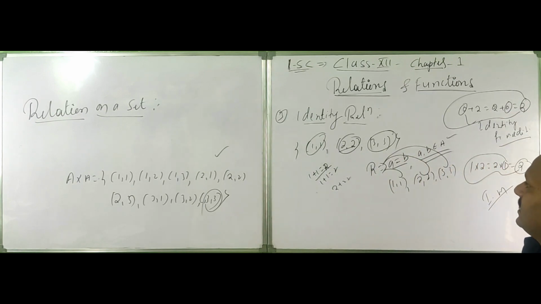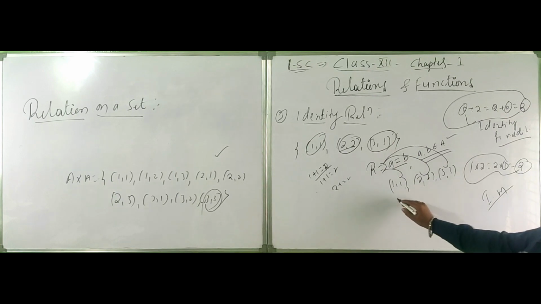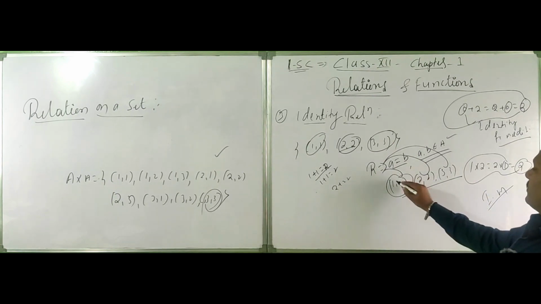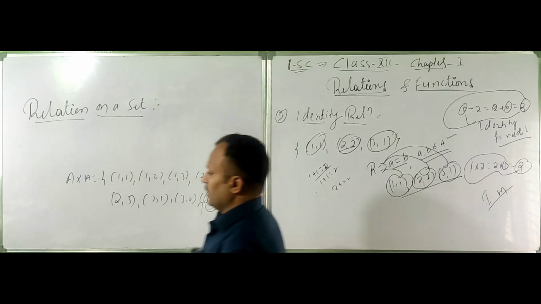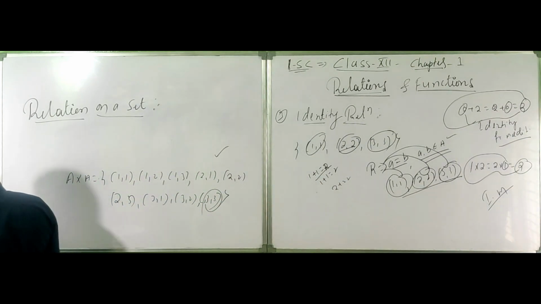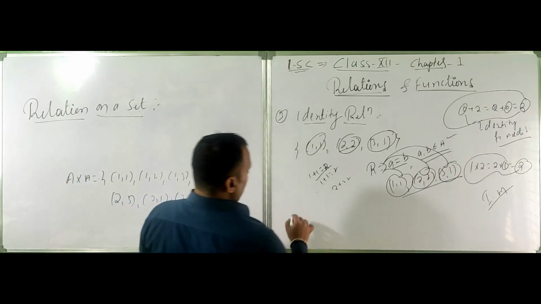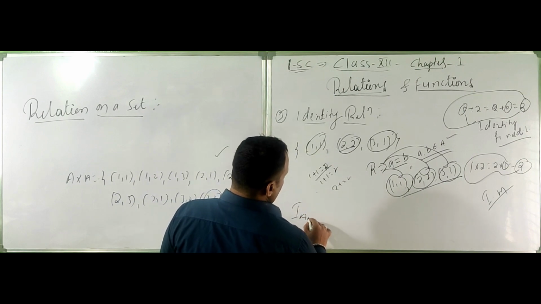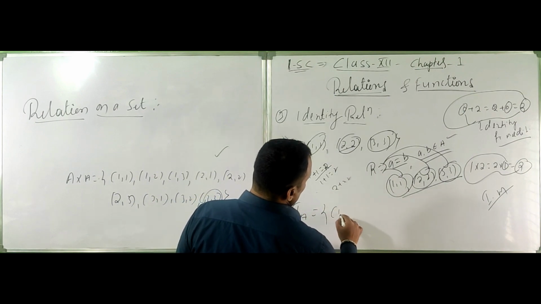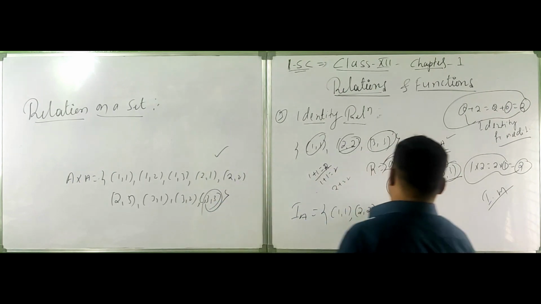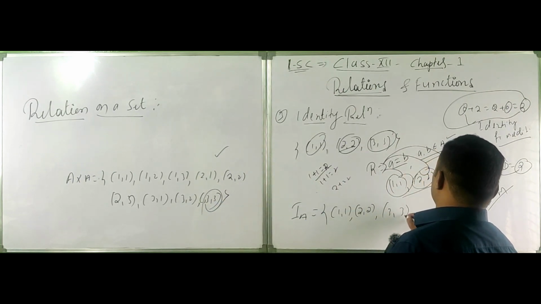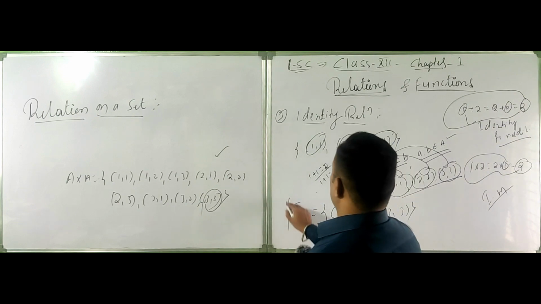Therefore, this set is called the identity set, and these ordered pairs are called the identity relation. The relation is denoted I_A, the identity set, equal to {(1,1), (2,2), (3,3)}.